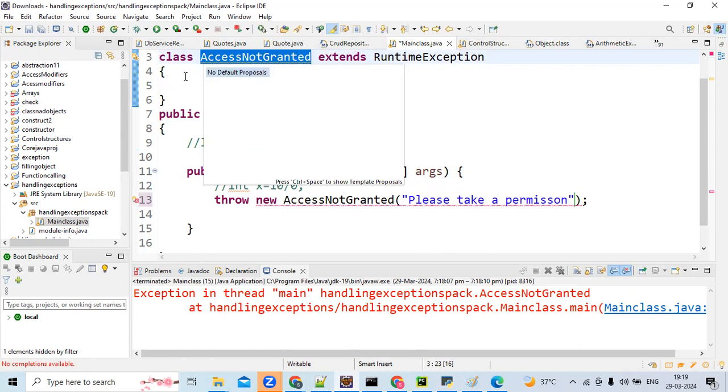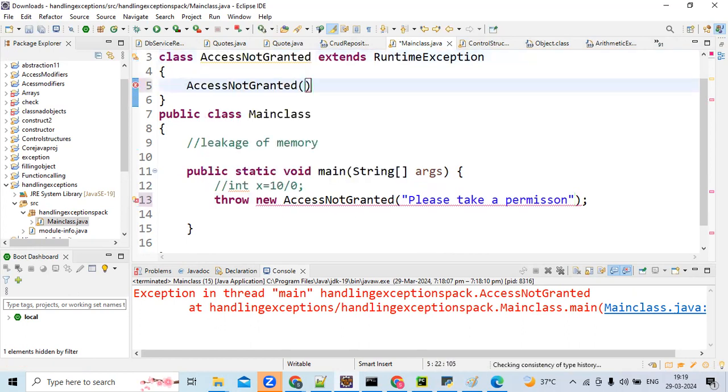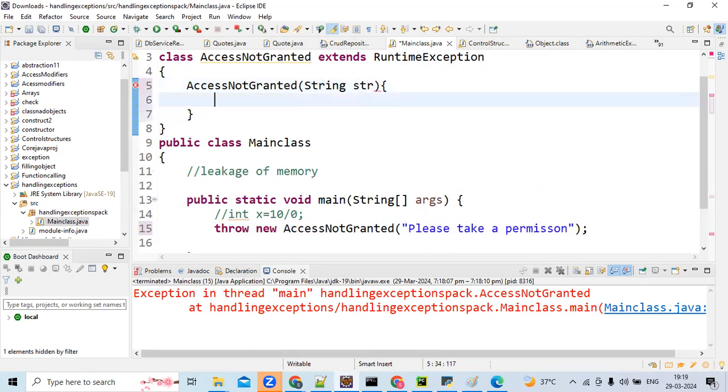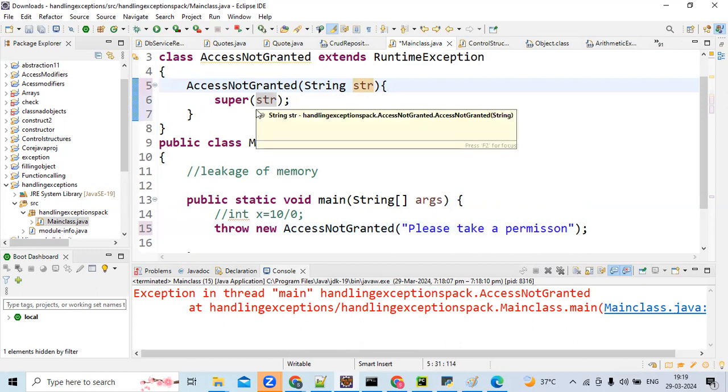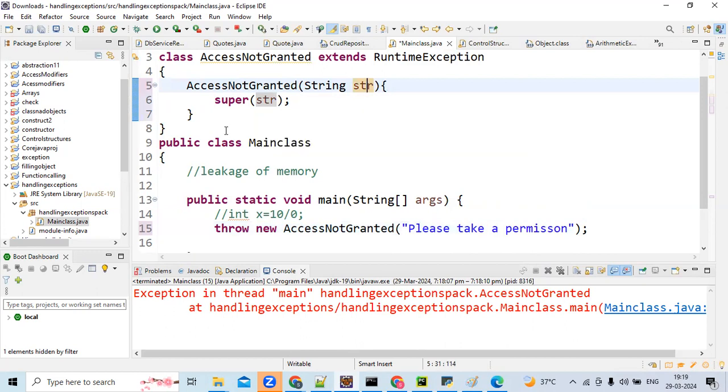Now create a parameterized constructor here, and catch that argument which is passed from line 13. In the parameterized constructor, write super of str. Here you are getting a message and just passing it to the parent class. It will do some operation in the parent classes, and the message will appear at the end. Please remember this point. If you want to send an error message with a meaningful explanation, keep it in str and just pass that str to the parent. Don't bother what is happening at the parent level.